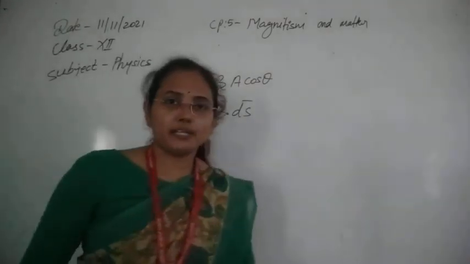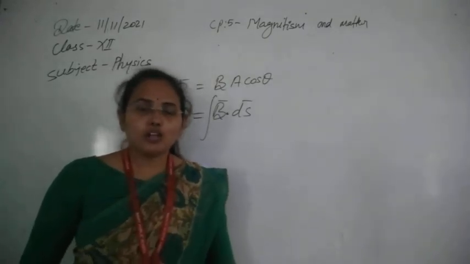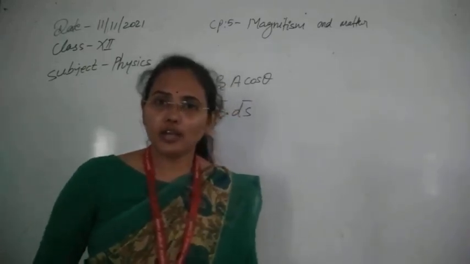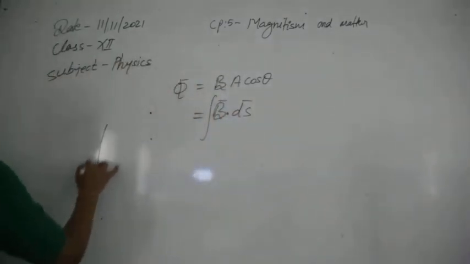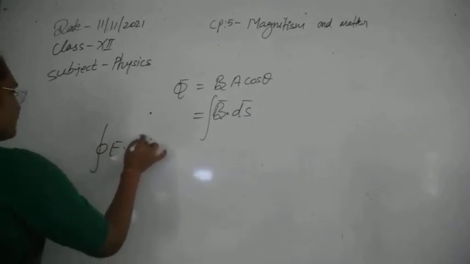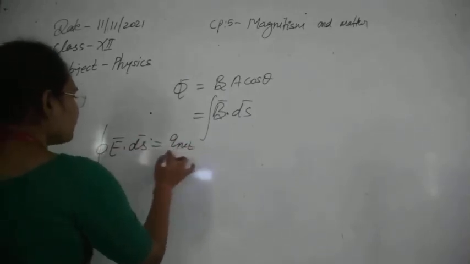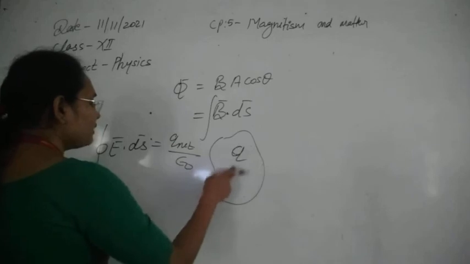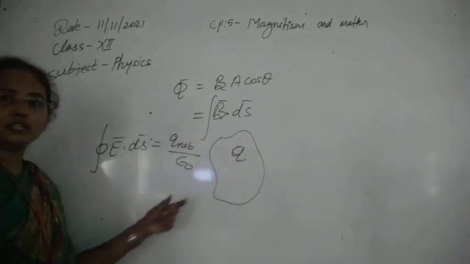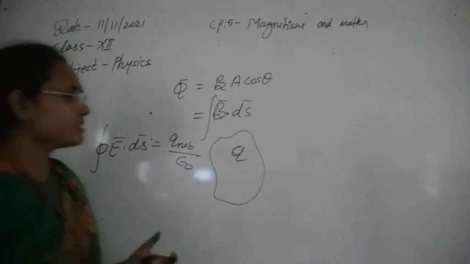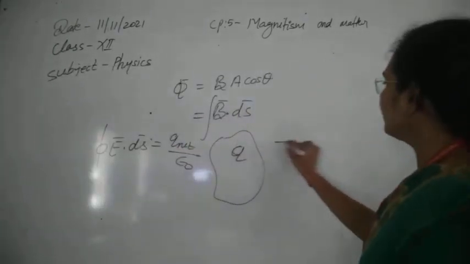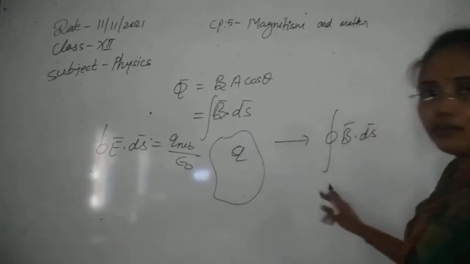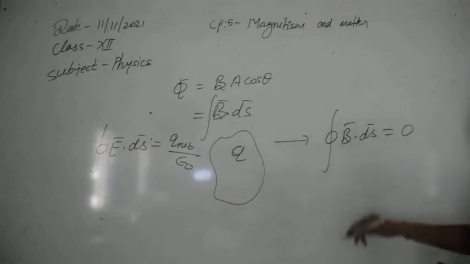Now our next concept is the Gauss law of magnetostatics. Just like the Gauss law of electrostatics, we also have the Gauss law of magnetostatics. Now we can use the analogy again. The Gauss law of electrostatics was the closed integral of E dot dS equal to Q enclosed divided by epsilon 0. If we have any closed surface, it is the charge enclosed in that surface, in free space. This formula gives the analogy for the magnetic field: the closed integral of B dot dS, the magnetic field over any closed surface, will be equal to 0. Why will it be 0?